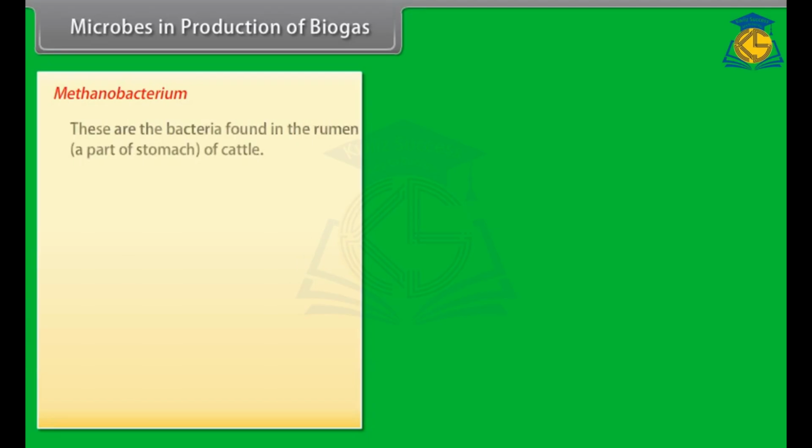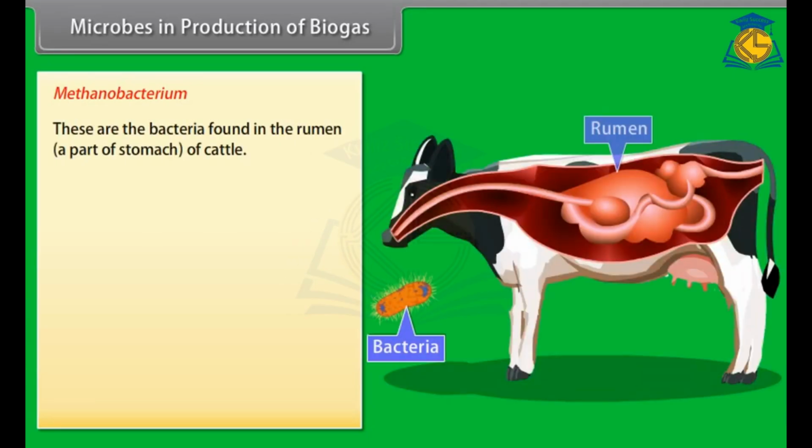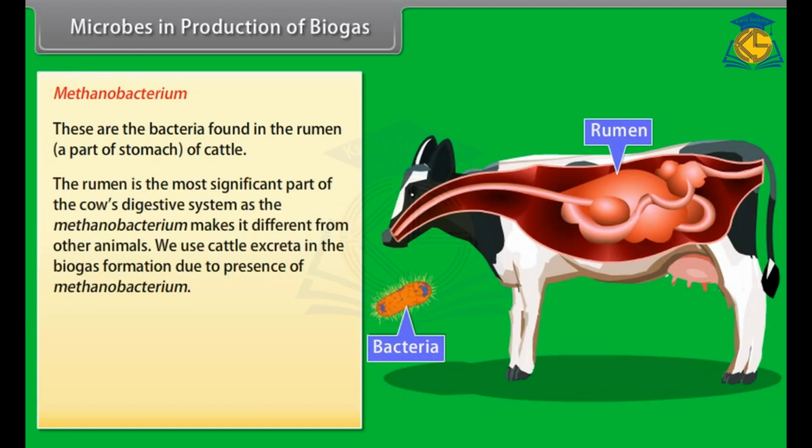Methanobacterium. These are the bacteria found in the rumen, a part of the stomach of cattle. The rumen is the most significant part of the cow's digestive system, as the methanobacterium makes it different from other animals. We use cattle excreta in biogas formation due to the presence of methanobacterium.